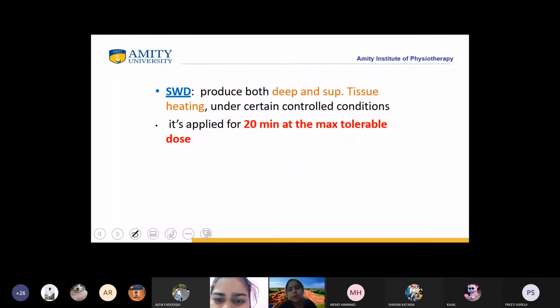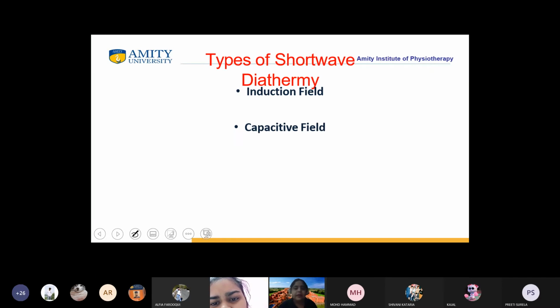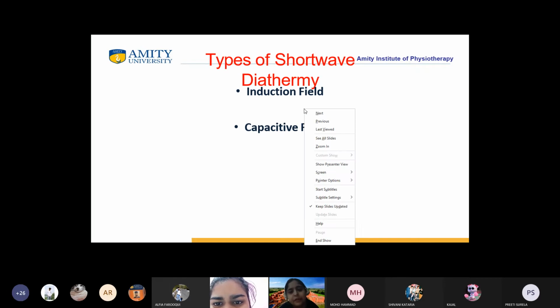So it produces both deep and superficial heating, and it is applied for 20 minutes, not more than 20 minutes. Now, the types of shortwave diathermy are the induction field and the capacitive field. We will stop here for today. Tomorrow we will discuss from here.